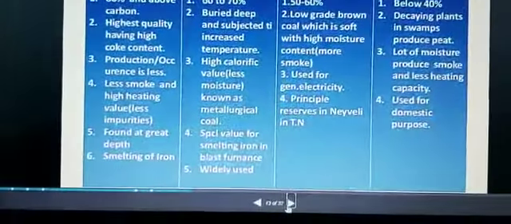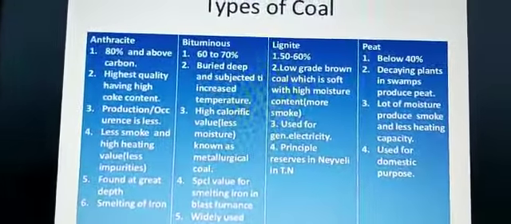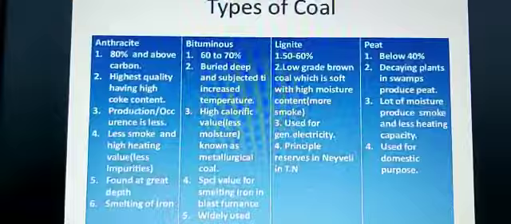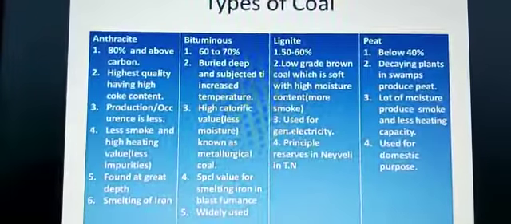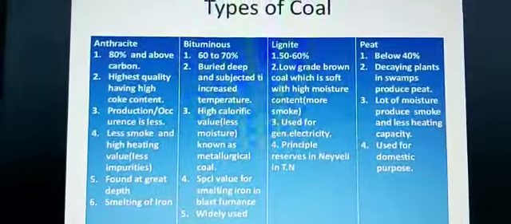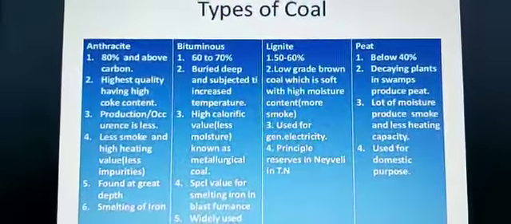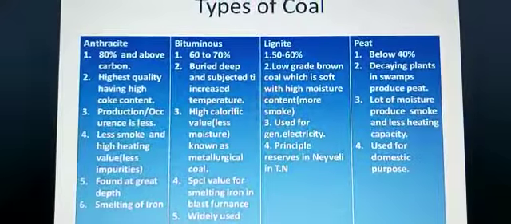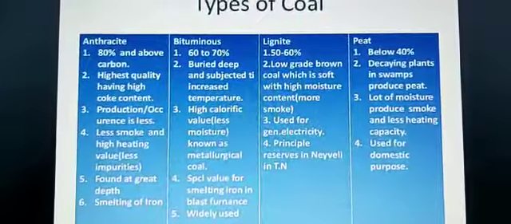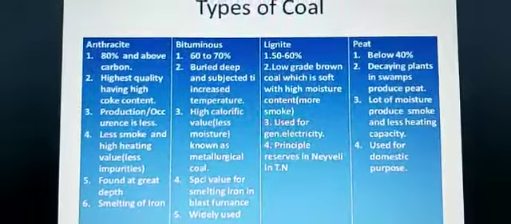Children, now you can see here the next one. Lignite is given 50 to 60%, low grade brown coal, which is soft with high moisture content, so it gives a lot of fumes and smoke, and is used to generate electricity. And then the least one, below 40%, is peat, formed because of decaying plants in swamps. A lot of moisture is produced, with smoke, and it has less heating capacity, and it is also used for domestic purposes.